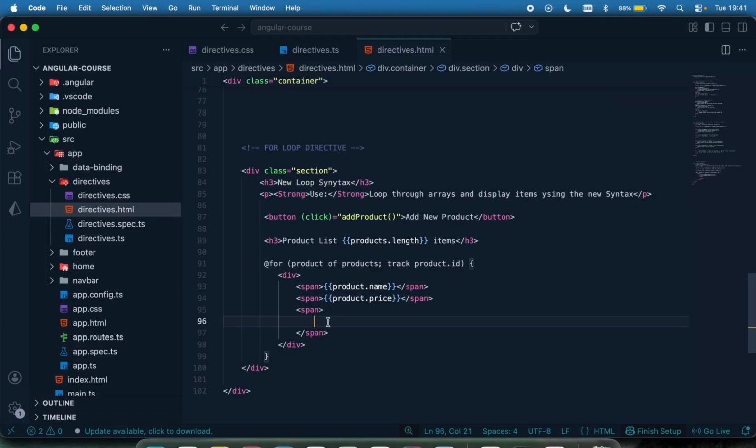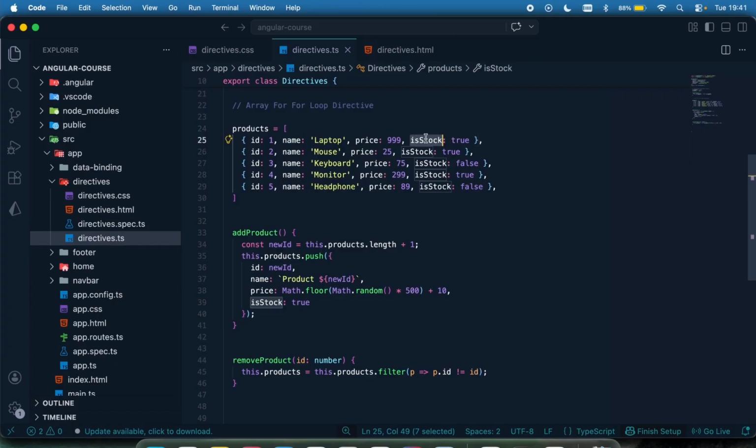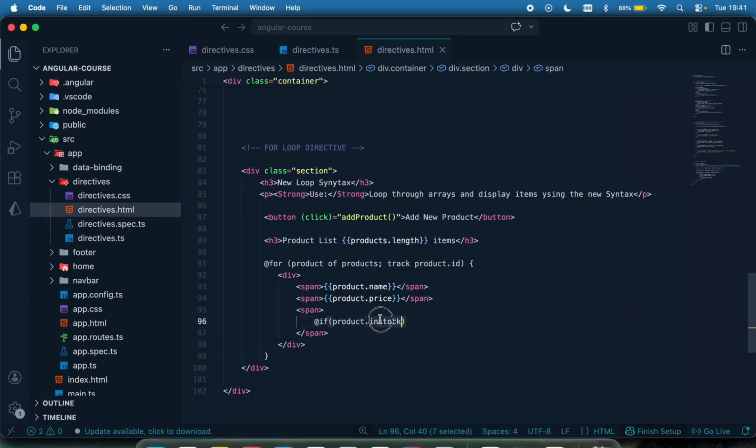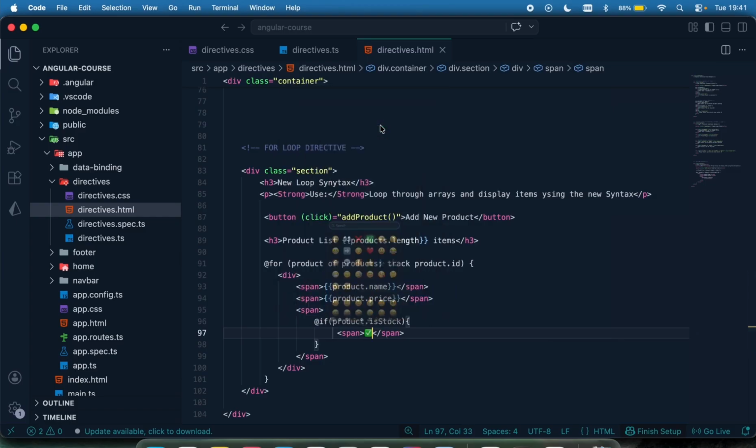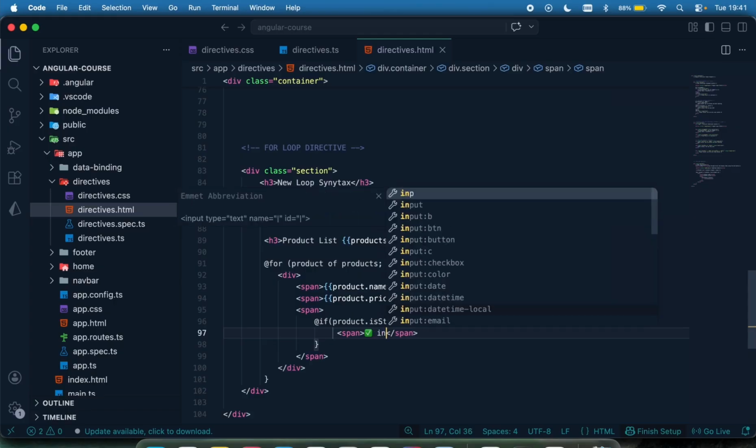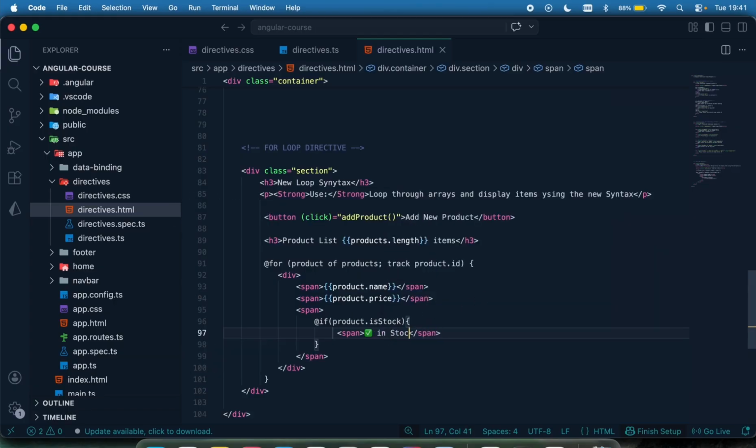So those can also be done by coming right here and using the if directive by saying @if product.in_stock, which is this in stock right here. If this product in stock is true, then I want to display something. You can decide to wrap this within a span and say in stock.